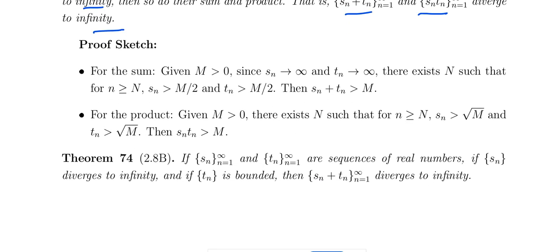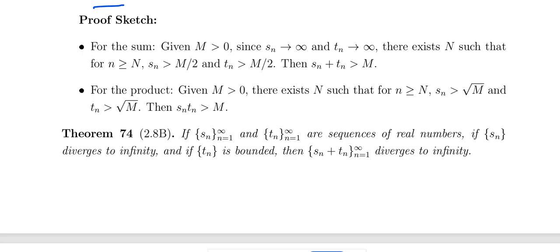Just use the definition. Diverges to infinity means, for capital M greater than 0, Sn diverges to infinity and Tn diverges to infinity. There exists some stage capital N such that for n greater than or equal to capital N, Sn is greater than M by 2 and Tn is greater than M by 2. That is the definition of diverges to infinity. Then Sn plus Tn is greater than M by 2 plus M by 2, that is M. So this is the proof.